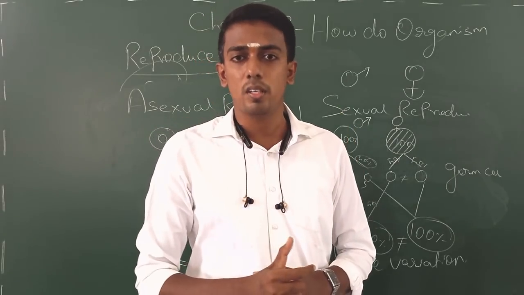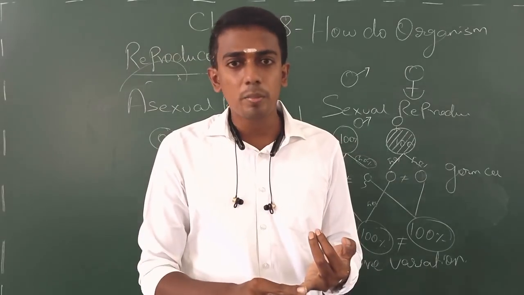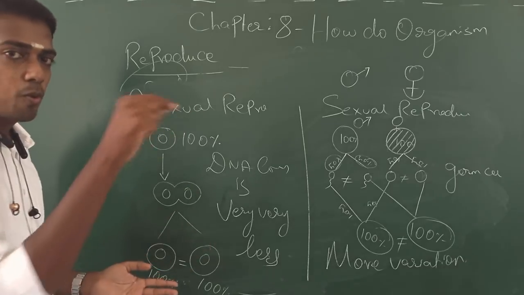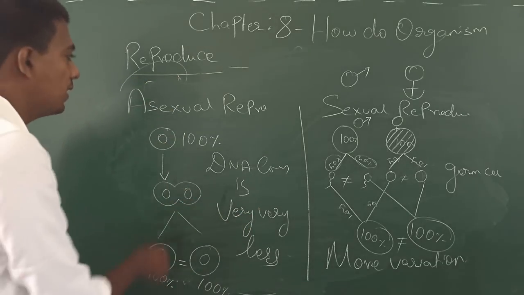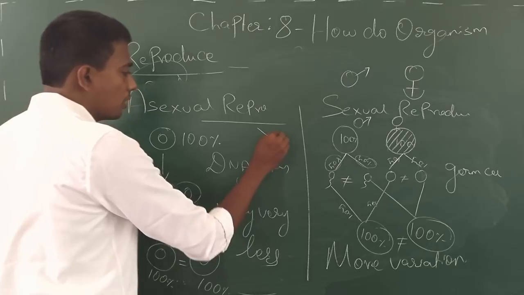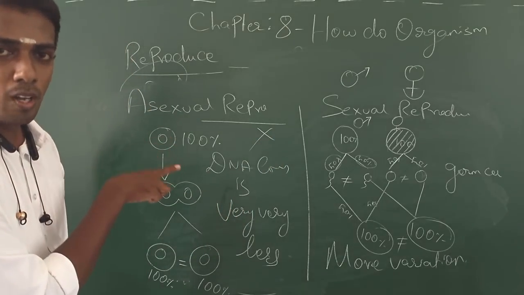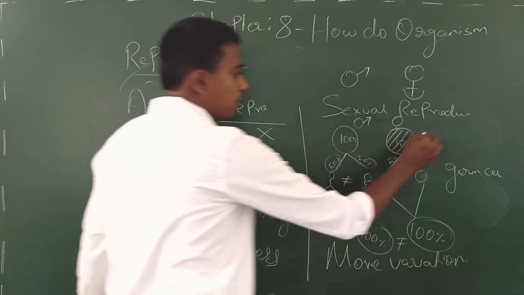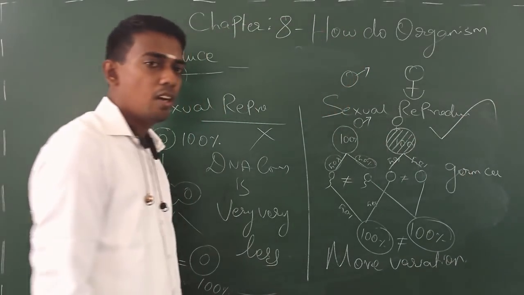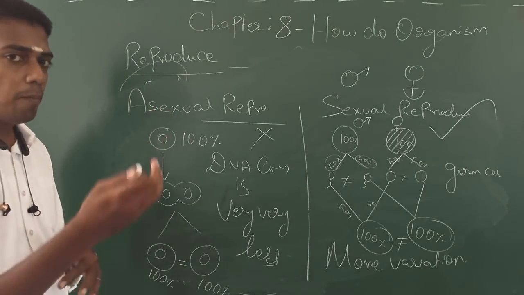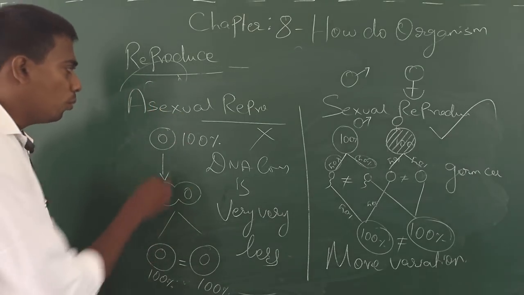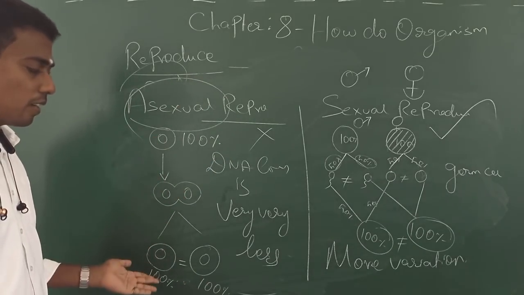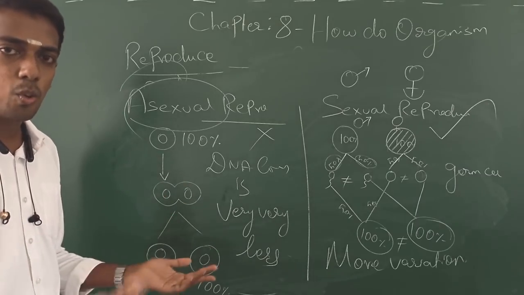Again and again I was telling you what DNA copying is, why DNA copying is not accurate, and in which reproduction this variation is focused more. So now it's very clear that asexual reproduction is not preferred by many organisms because it shows very little variation. But sexual reproduction is highly preferred by many organisms. If you compare unicellular and multicellular organisms, most unicellular organisms follow asexual reproduction. Why? Because this reproduction is otherwise called growth rate.